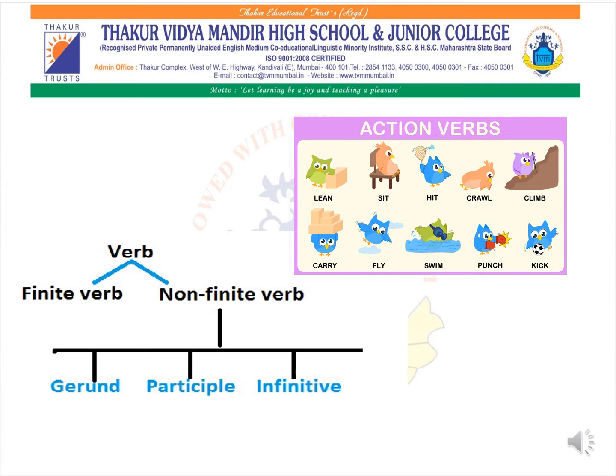I hope you all are taking note of it. There are two types of verbs, finite verb and non-finite verb. In today's video, we are going to focus only on finite verb and non-finite verb. Non-finite verbs are further divided into gerund, participle and infinitives. I will prepare a separate video for gerund, participle and infinitive.